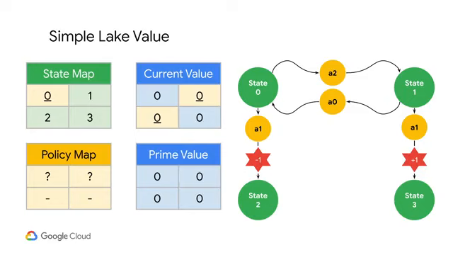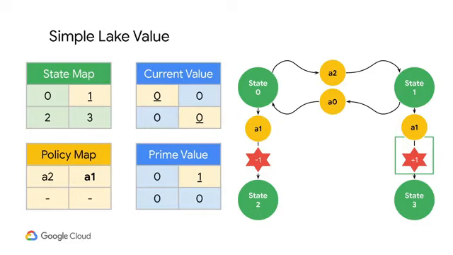However, the value of the states do not capture the impact of rewards between transitions. If we choose state 2, that's a reward of -1. So we'll use state 1 to calculate the value of state 0. With the Bellman equation, we get 0 plus 0, so the resulting value for state prime of 0 is 0. We'll keep track of what action we used to perform the calculation in our policy map, which was A2 in this case.